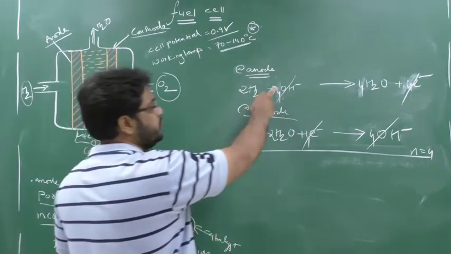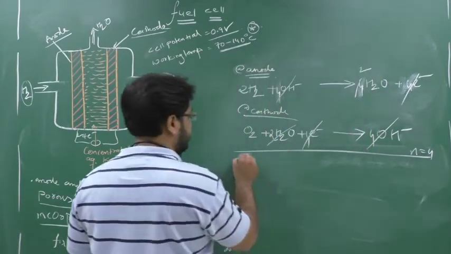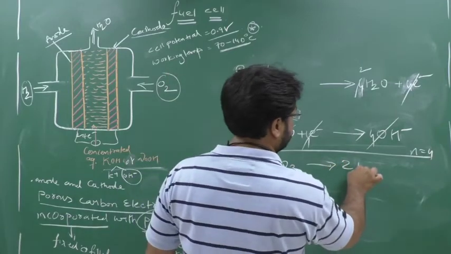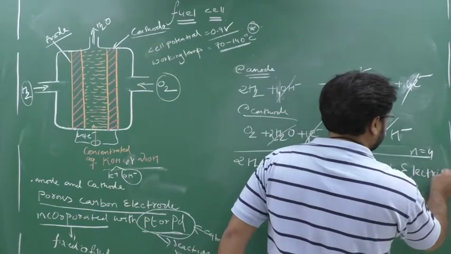Okay. So this 4 OH minus gets cut, and here 2H2 and 2H2 remains. So what will you get? You will get 2H2, you will get O2, and it will form 2H2O, and plus what will happen? You will obtain electrical energy.